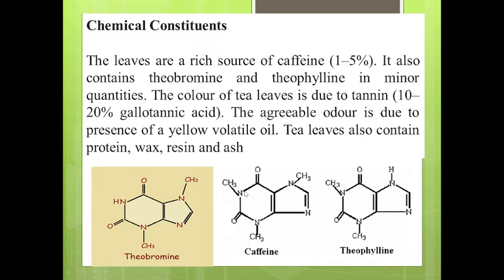So it is 1,3,7 trimethyl xanthine, whereas theobromine is 3,7 dimethyl xanthine. Again two methyl groups are attached at the third position and 7th position. So theophylline is 1,3 dimethyl xanthine, and caffeine is 1,3,7 trimethyl xanthine.